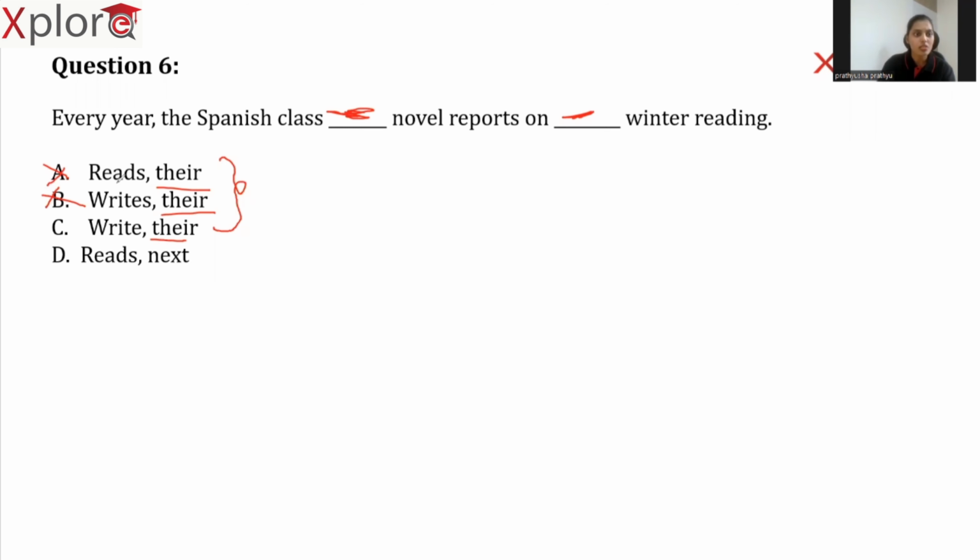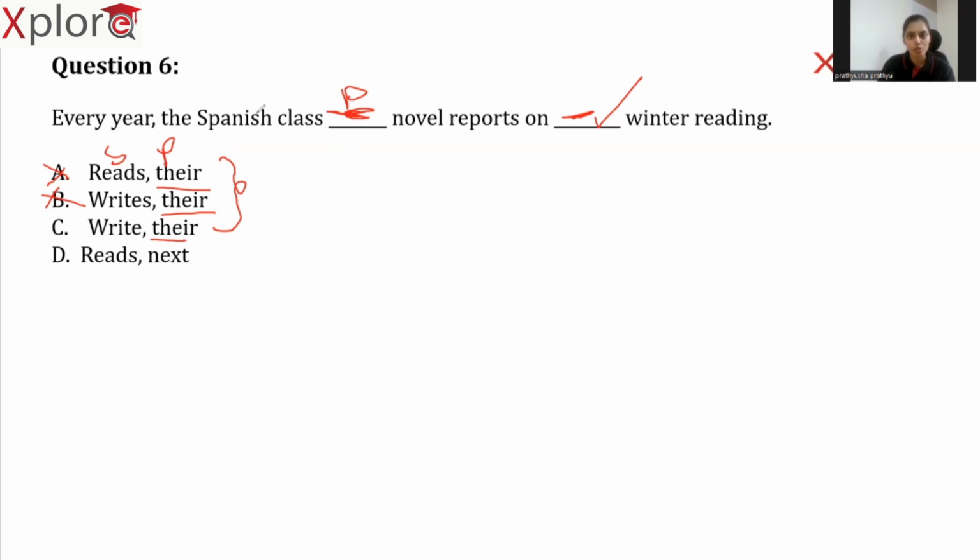Why? Because reads is singular and there is plural. And even here also, writes is singular and there is plural. If you are using a plural pronoun here, then here also you should use the plural verb. So here the answer is right.